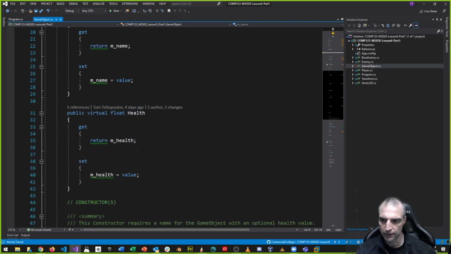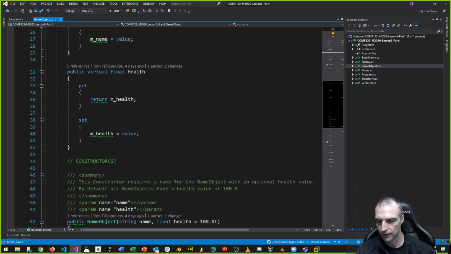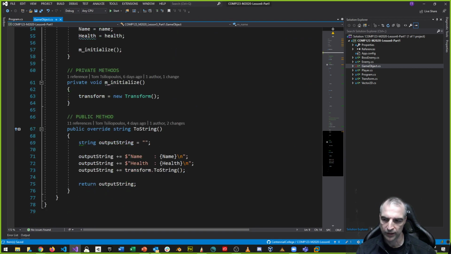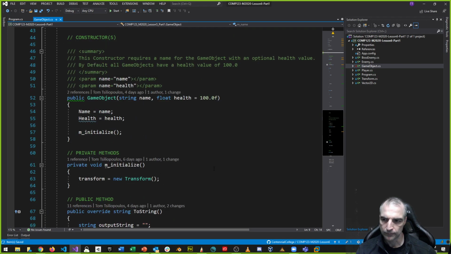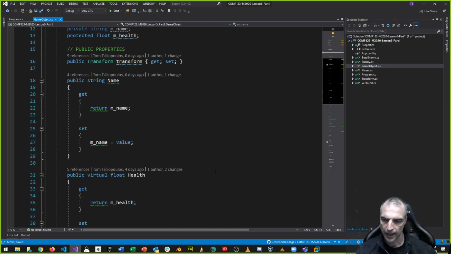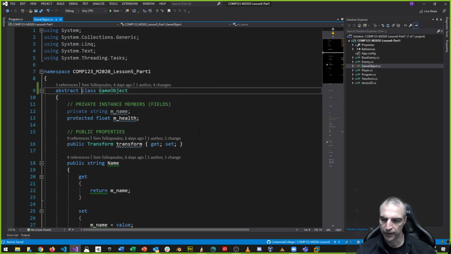Next, notice that there are some things here that we can change. For example, we have this public string toString method, and we have name and health and whatever, right? This is neat. But it would be nice if we had some kind of method that we would override later on.